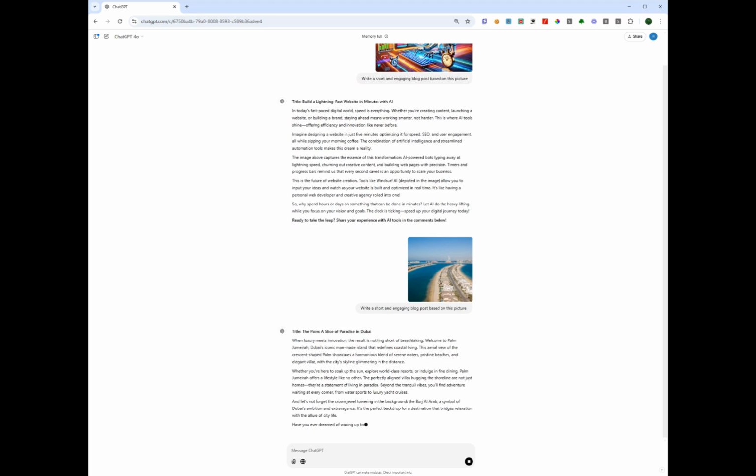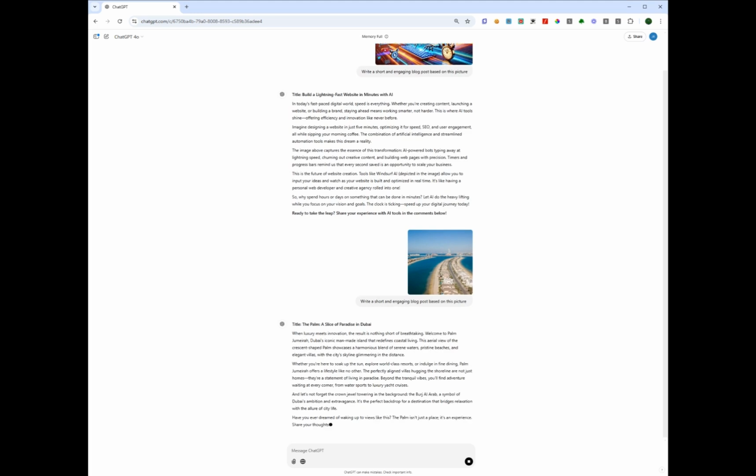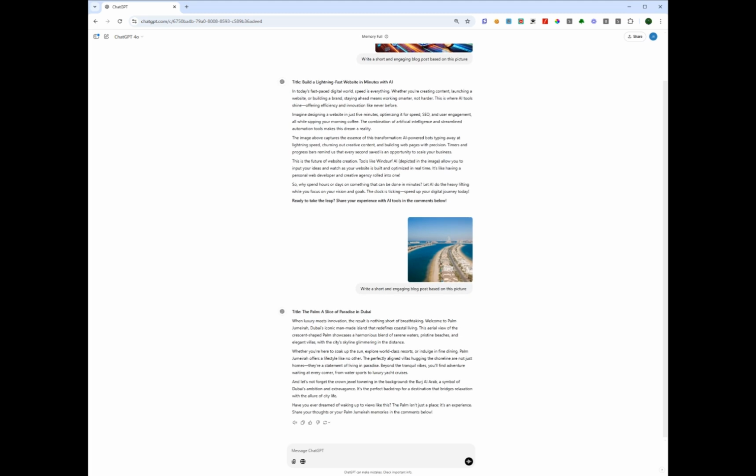This is a picture of the palm, and it's recognizing that it's the palms from a picture where you cannot tell it's Dubai. If you have been in Dubai, then you know it's Dubai, but this here is the palm. So it's really great. That's giving a blog post. But this is the first part. I want to let you see that it's possible to write a little blog post from one picture and see what's happening.